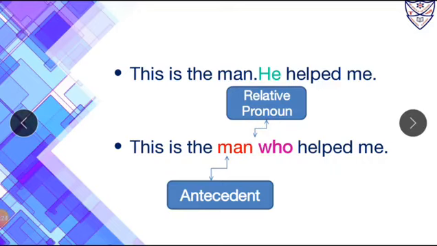Now over here who is a relative pronoun which is used instead of the personal pronoun, that is he. Now here the relative pronoun who refers to the noun, and that noun is man. So man is called its antecedent. So who is the relative pronoun and man is the antecedent.